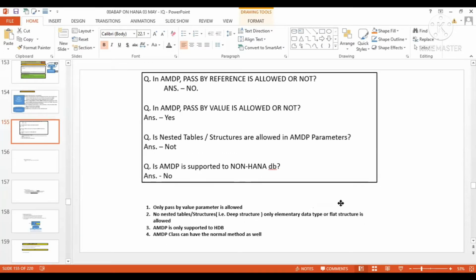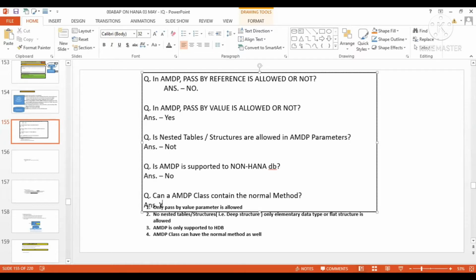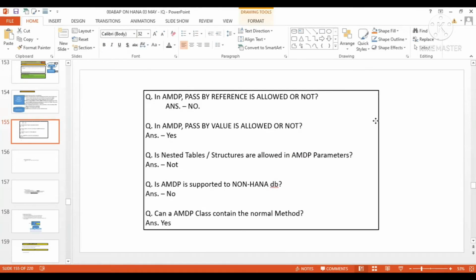Another question, can an AMDP class contain a normal method? Answer yes, it can contain. Okay. So hope now you are able to remember.